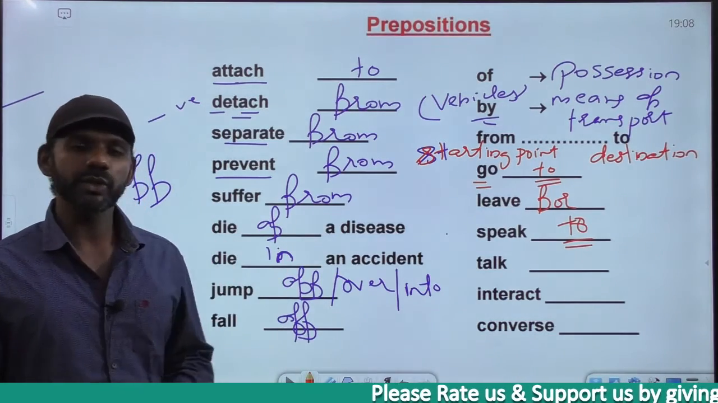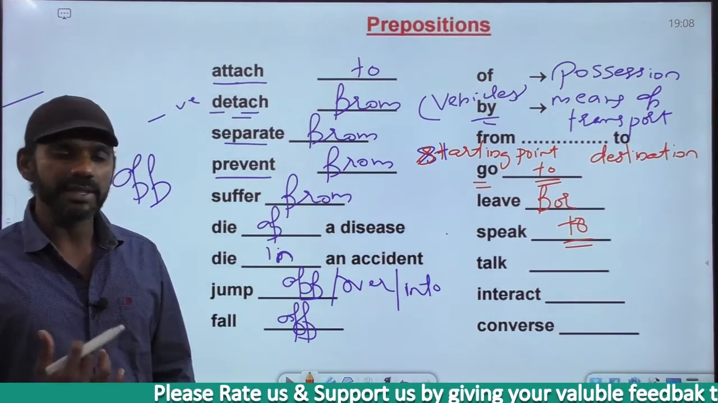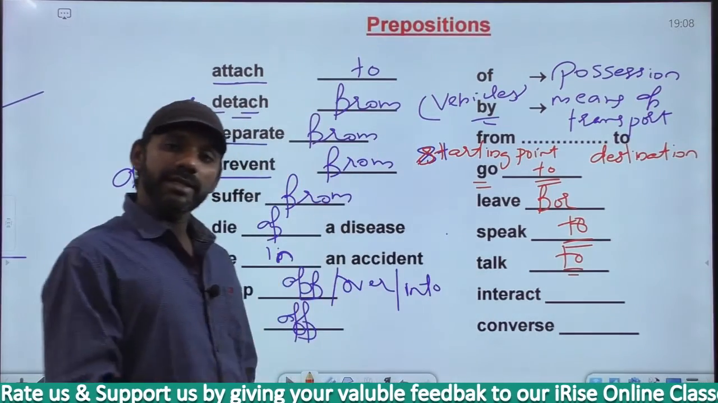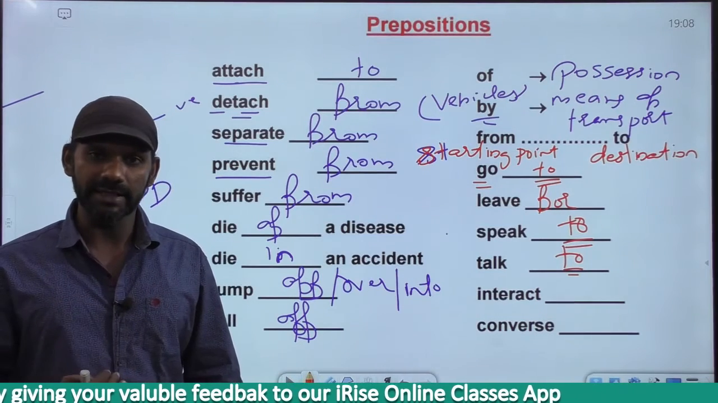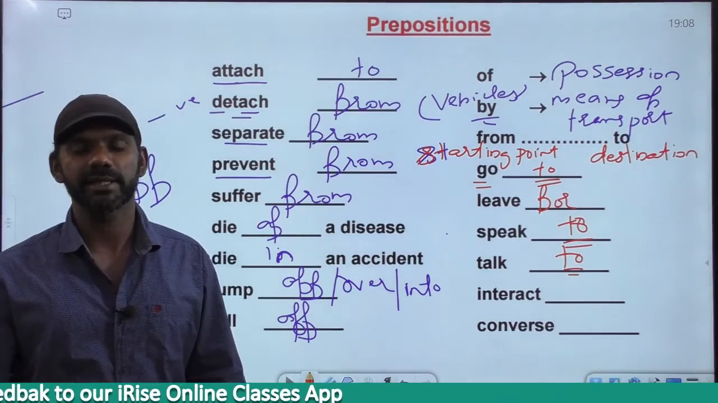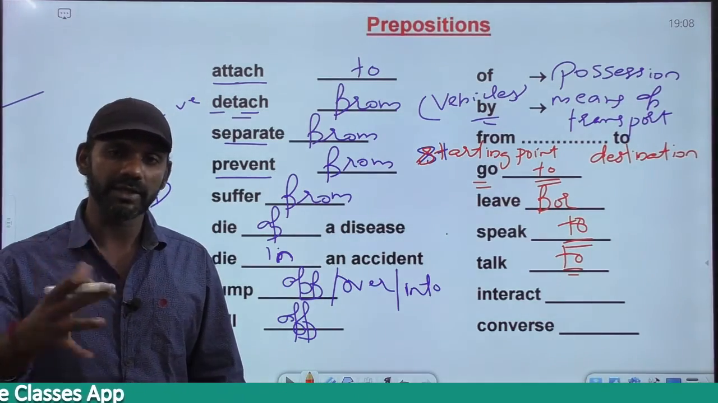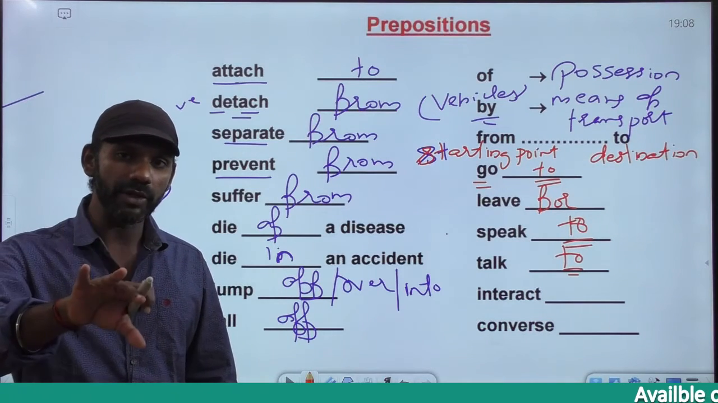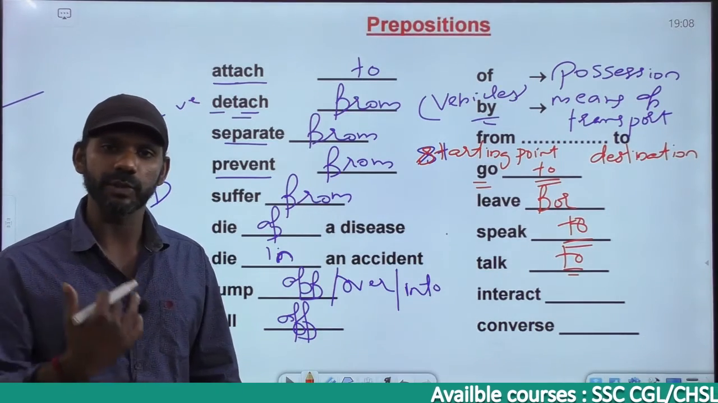I am talking to you, or I'm talking with you. "I am talking with you" is a wrong usage. It must be I am talking to you. How many persons are talking? Only one person is talking, that is I. Now speaking and talking are one-sided activities, right? And when I talk, you are at the receiving end, receiving point. That means you become my destination. So I'm talking to you, I'm speaking to you.